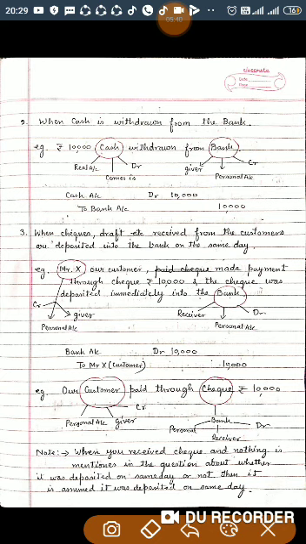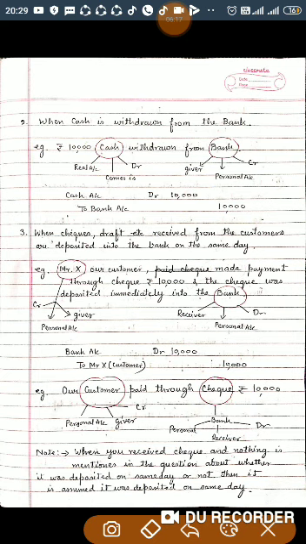So two accounts are involved, Mr. X, that is a customer, and bank, right? So Mr. X is a giver. Mr. X is a personal account. He is a giver, so he should be credited. Bank, artificial personal account. Bank is the receiver of the check right now, so it should be debited. So the journal entry will be bank account debited to Mr.